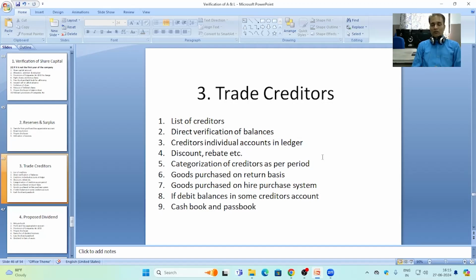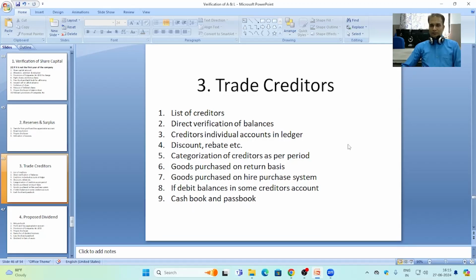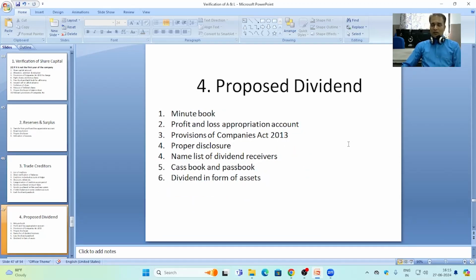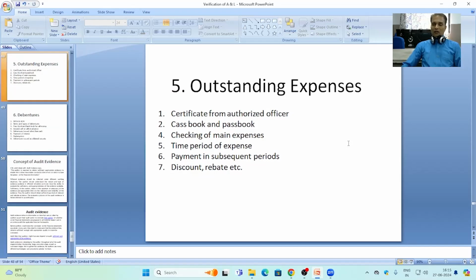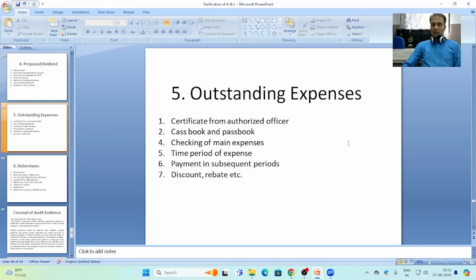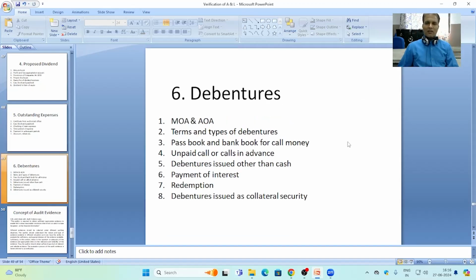Creditors are very important for any business because they supply the goods on credit to the company. Then proposed dividend or dividend are related to the shareholders and company's dividend policy. After that, we discuss the verification of outstanding expenses. Outstanding expenses means the expenses due but not paid till the 31st March or balance sheet date. Then we discussed a big source from the outsiders for the business, that is debenture.